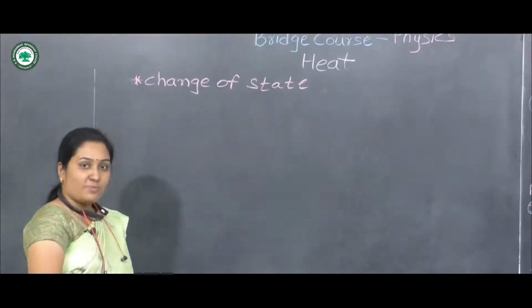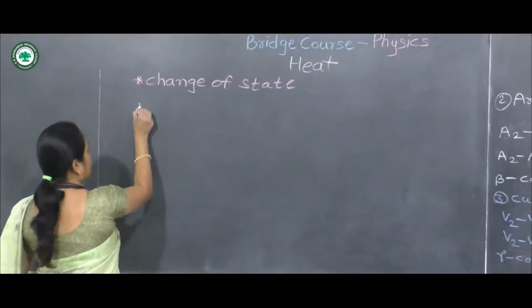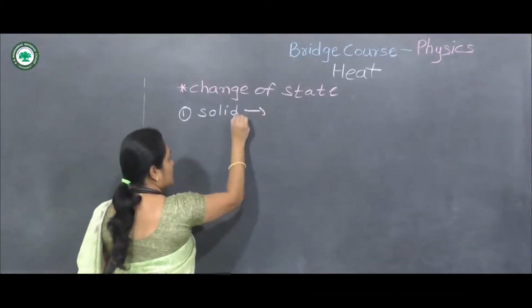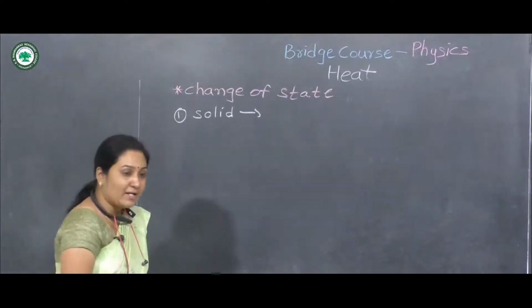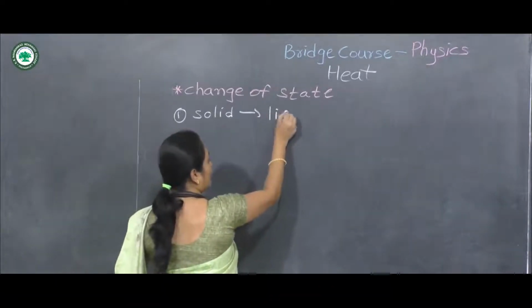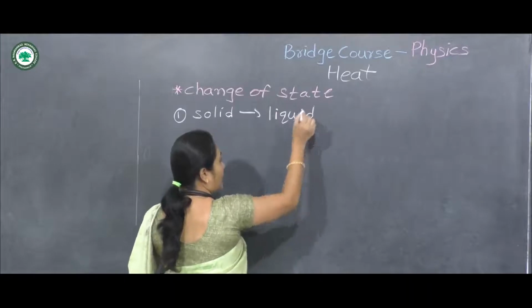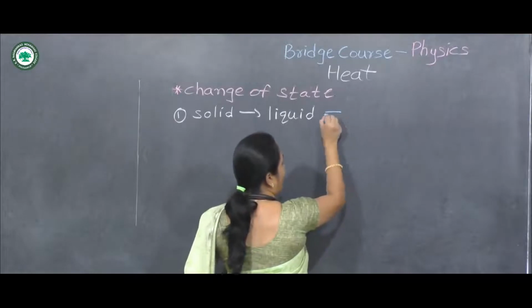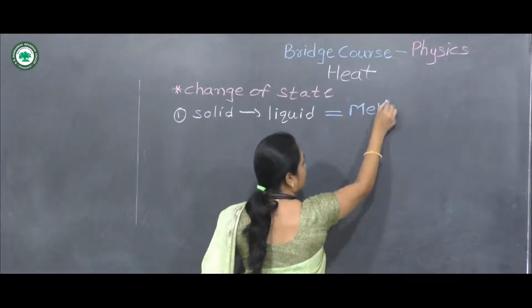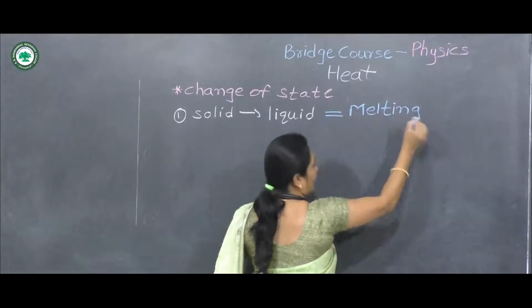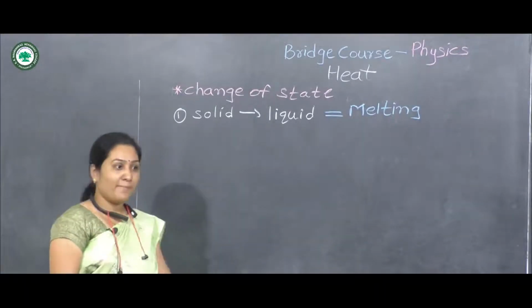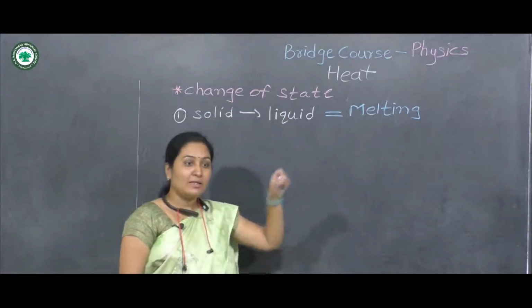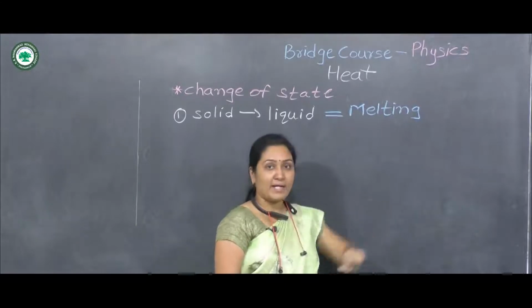So in change of state, the first point is a solid is changing its state and it is converted into liquid due to heating. This process is called melting. When solid state is converted into liquid state, this process is called melting.